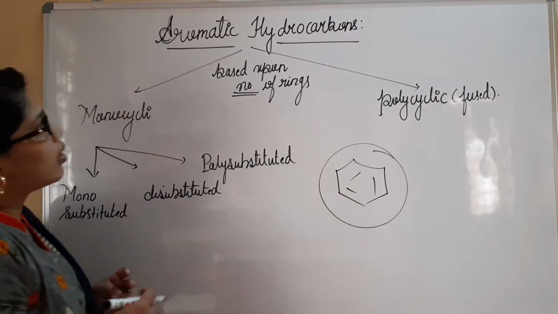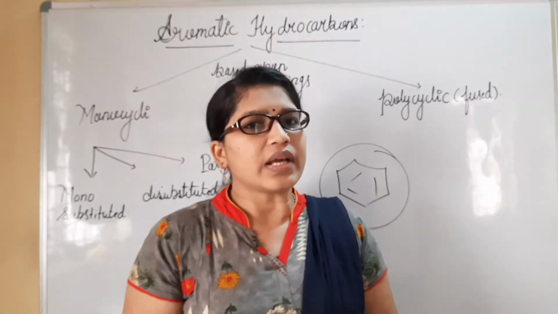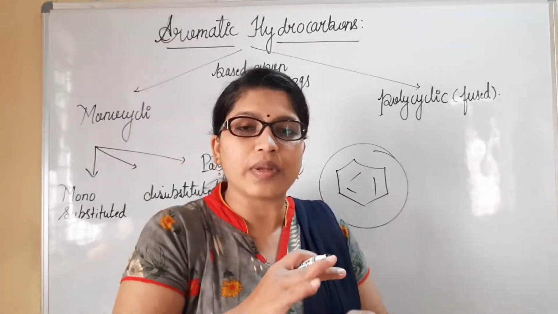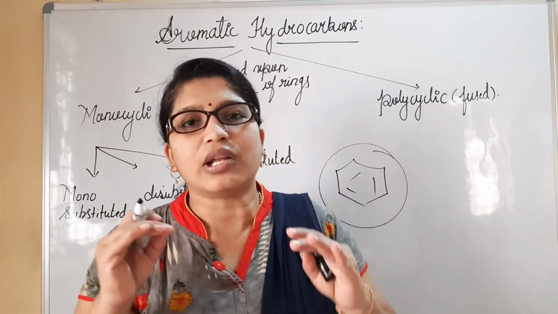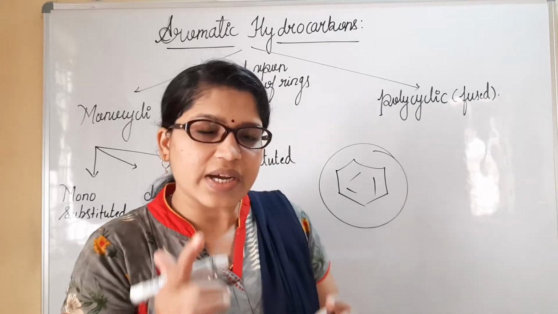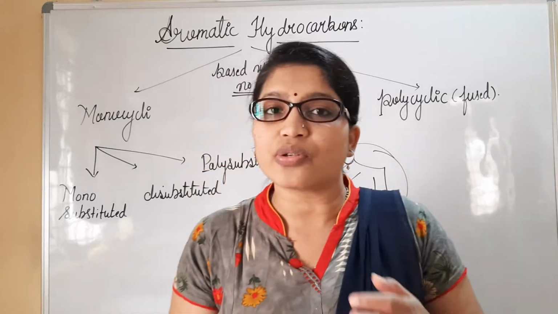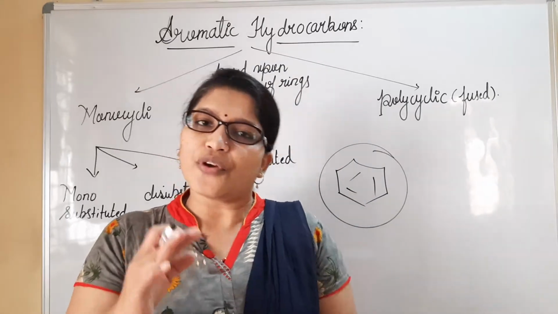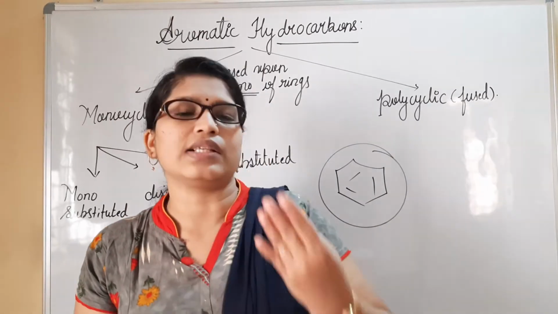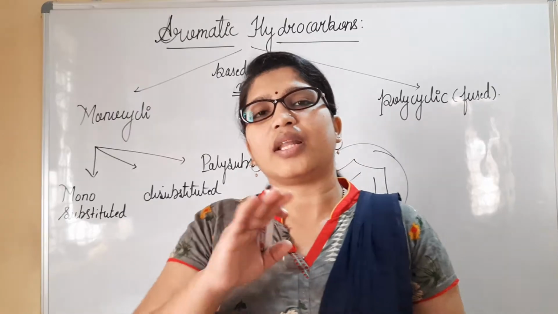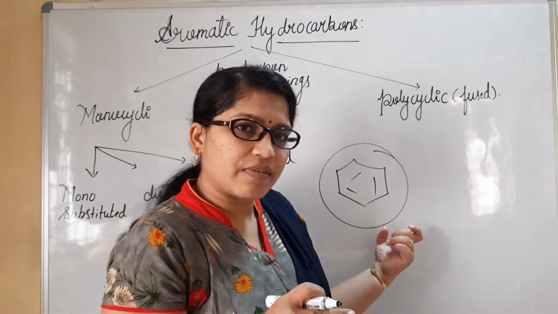Let us see the classification of aromatic hydrocarbons. The general classification is benzenoids and non-benzenoids. When you consider benzenoids, definitely benzene is the parent molecule for all the substituents or derivatives present in benzenoids. If you consider non-benzenoids, there will not be a benzene-like structure, but still they exhibit aromatic character. The ring, the 6 carbon ring, we can consider here.